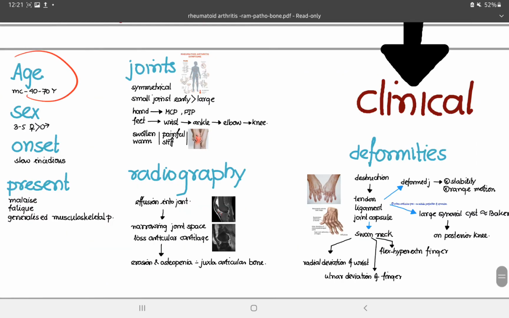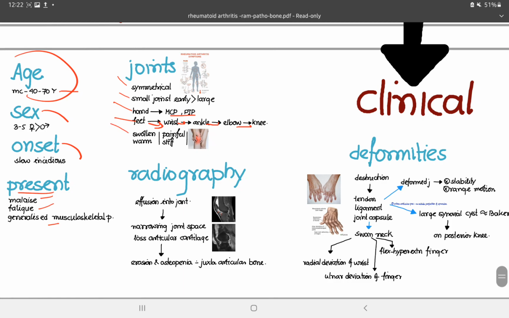Then the clinical presentation. It is mostly seen in the age group of 40 to 70 years. It is most common in females, 3 to 5 times more prone than males. Onset is slow and insidious. It presents with malaise, fatigue and generalized musculoskeletal pain. In the joints, symmetrical involvement will occur. Small joints are affected earlier than the larger joints. In the hand, most commonly the metacarpophalangeal joints and proximal interphalangeal joints are involved. Then the sequence of joints involved is feet, then wrist, then ankle, then elbow, and then knee.